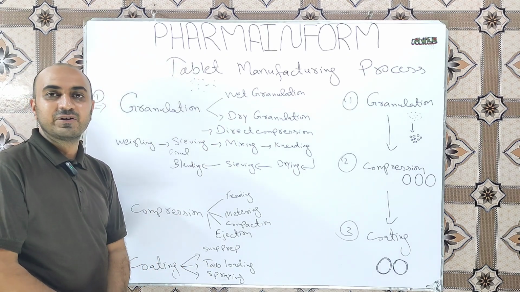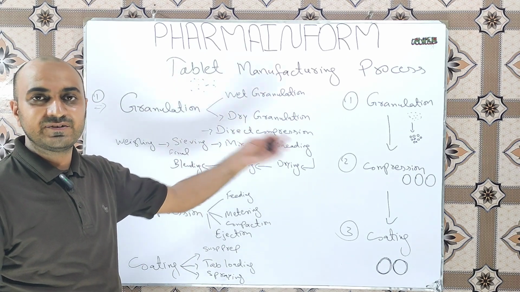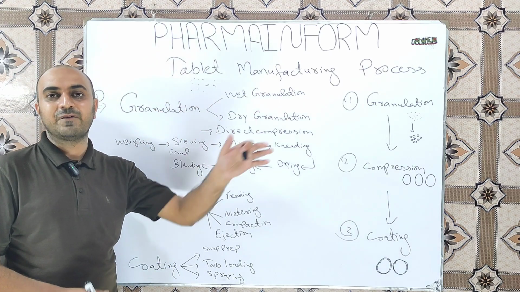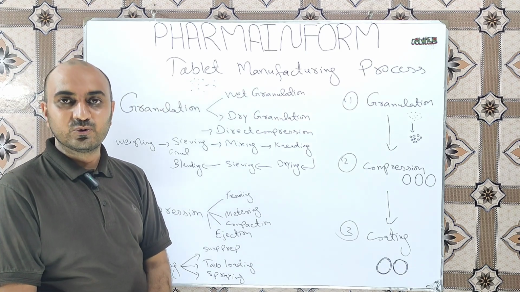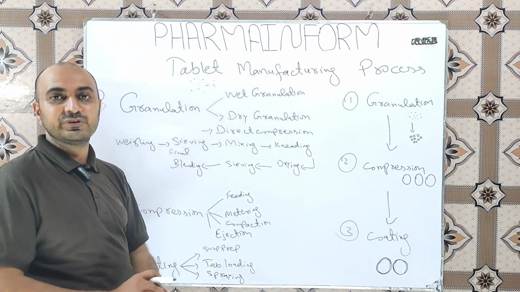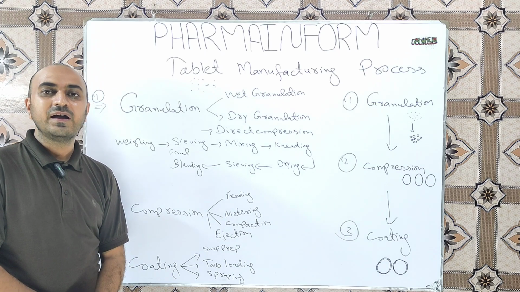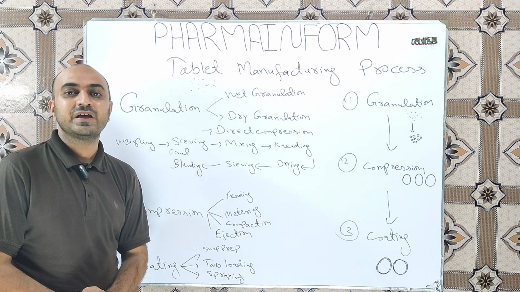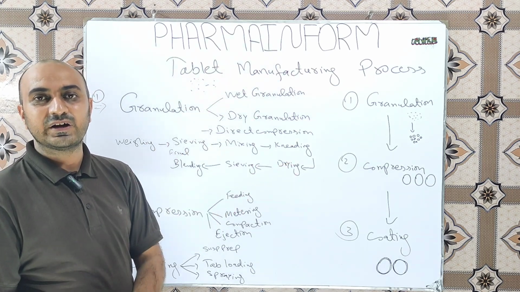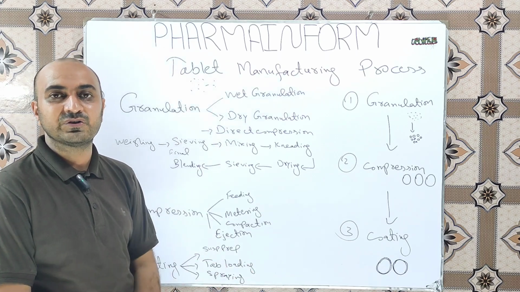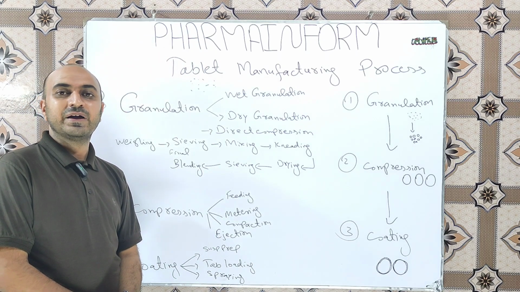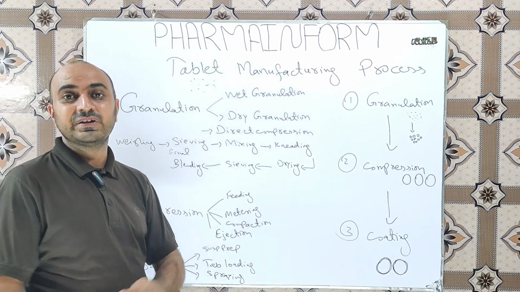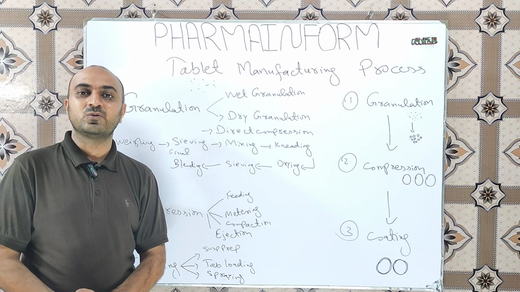When we have prepared our granules, then we move toward the second stage of tablet manufacturing, which is the compression. In the first step we have converted fine powders into granules. Now we will convert these granules into solid unit mass or into tablets. For this we use the compression process. In the tablet compression process, we fill these granules into the die cavity, then apply pressure over these granules filled in the die cavity by using a set of punches known as upper punch and lower punch. When pressure is applied, these granules are converted into a tablet.